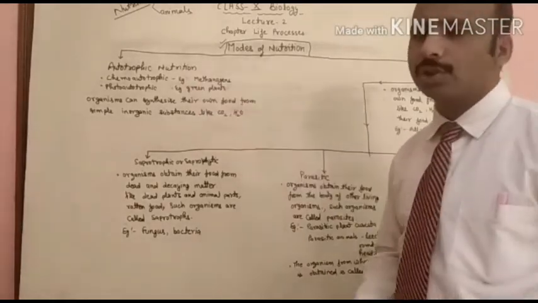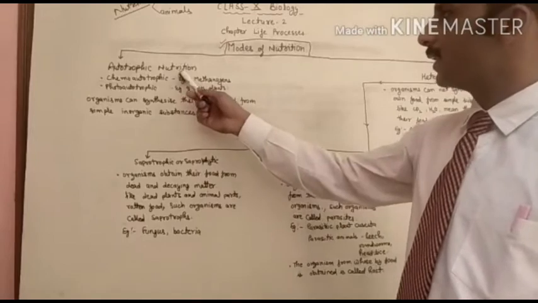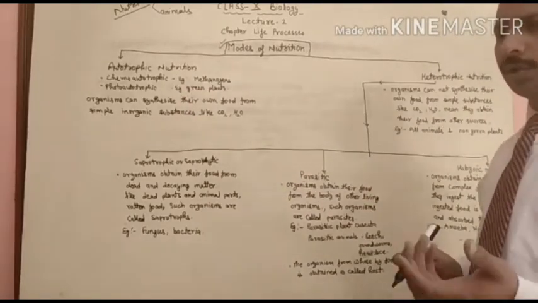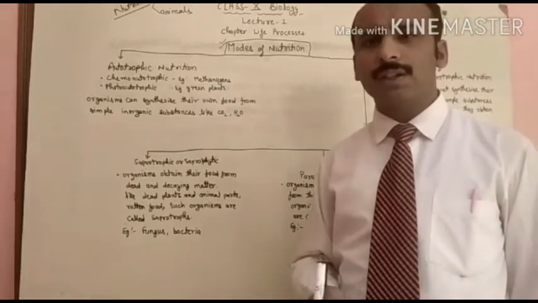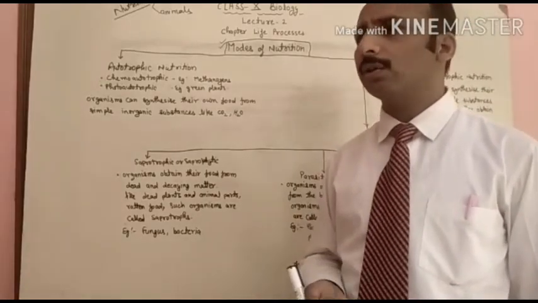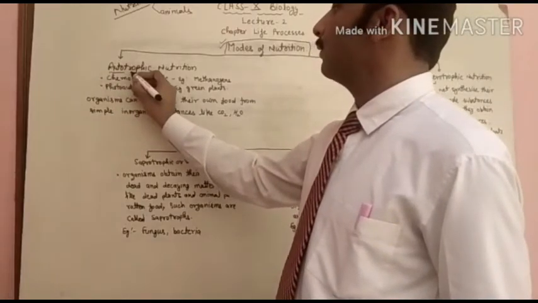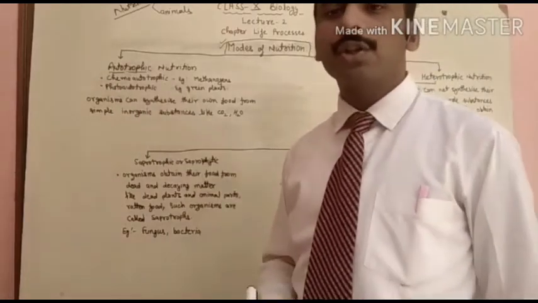Mainly the modes of nutrition are divided into two parts. The first one is autotrophic, the second one is heterotrophic. From class 6 onwards you have been studying what is meant by autotrophic nutrition. Auto means self, and trophic means nutrition.